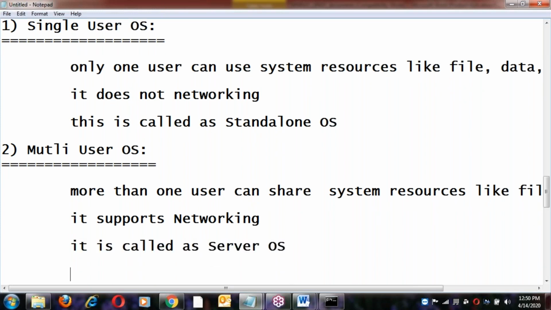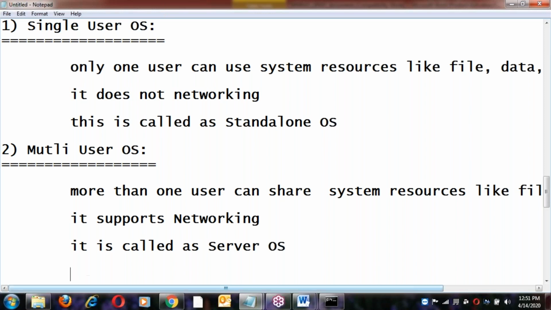So what is a server? Server means serving something, right? Server and client. Who is serving something, that is called a server. Who is taking something, that is the client. For example, Facebook application is a server, and we are the clients for Facebook. We are uploading and downloading from Facebook. So the server, which is providing data, is called a server. Who is taking is a client.